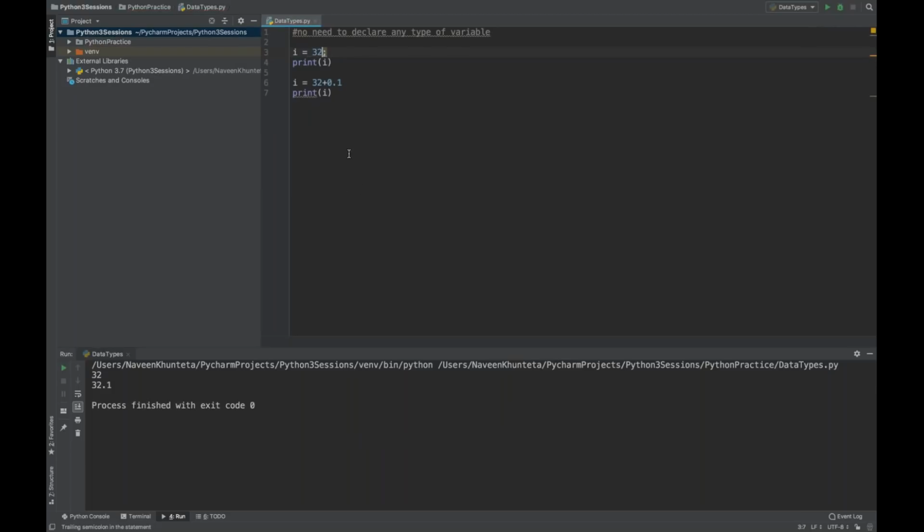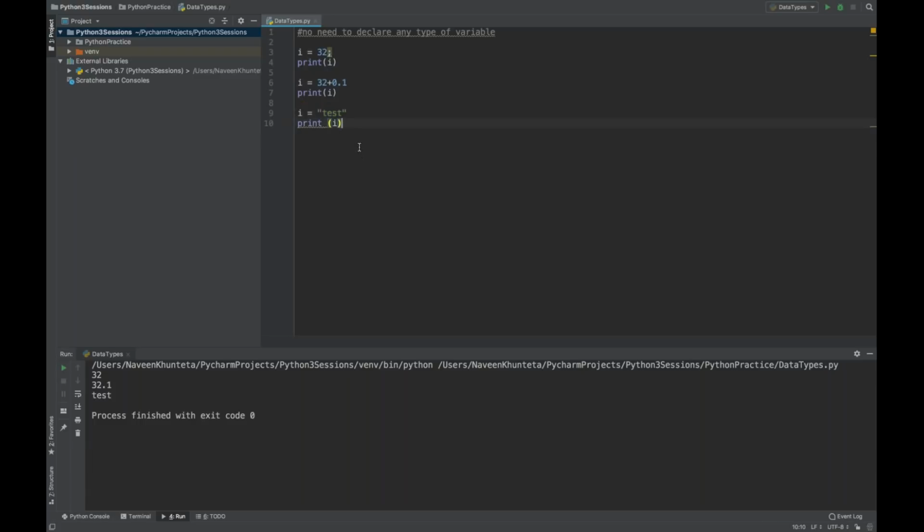Next, let's say I want to write i is equal to some string value. So you can write test over here, and now you print i. If you run it, you will see that test is getting printed. So the i variable we were using for integers, the same thing we are using for floating and double values, and for string values also we are using the same i. That is the biggest advantage.